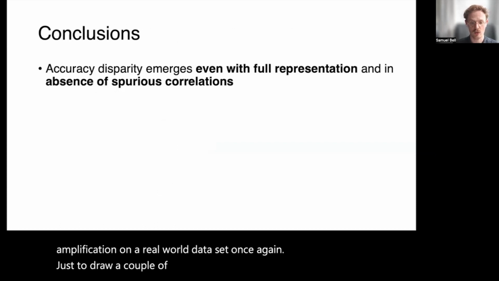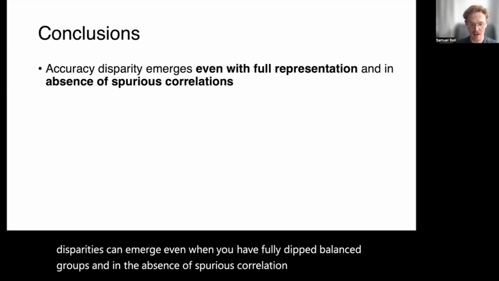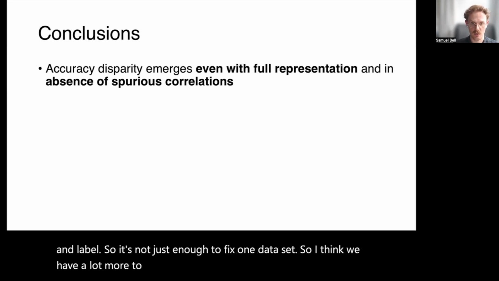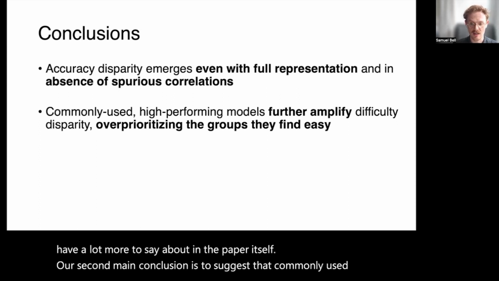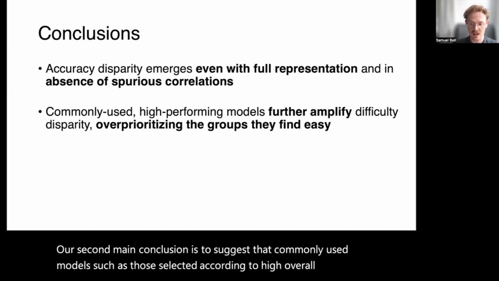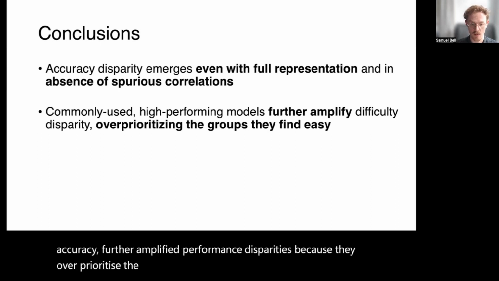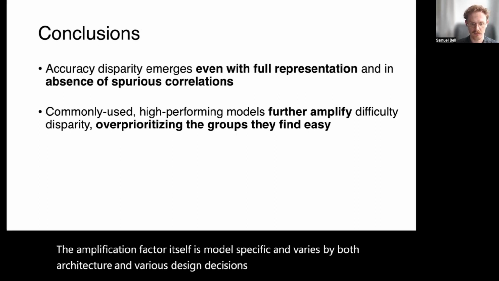Just to draw a couple of conclusions before wrapping up, the most important point to take from this work is that performance disparities can emerge even when you have fully balanced groups and in the absence of spurious correlations between group and label. So it's not just enough to fix one's dataset, something we have a lot more to say about in the paper itself. Our second main conclusion is to suggest that commonly used models, such as those selected according to high overall test accuracy, further amplify performance disparities because they over-prioritize the groups they find simple. The amplification factor itself is model-specific and varies by both architecture and various design decisions.